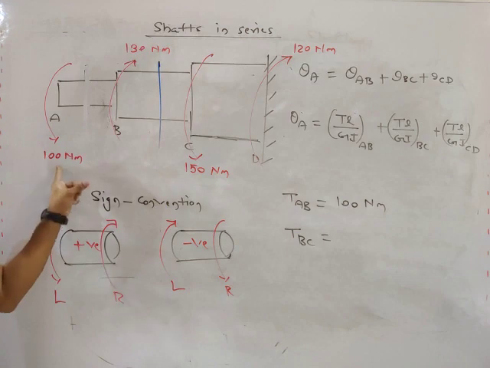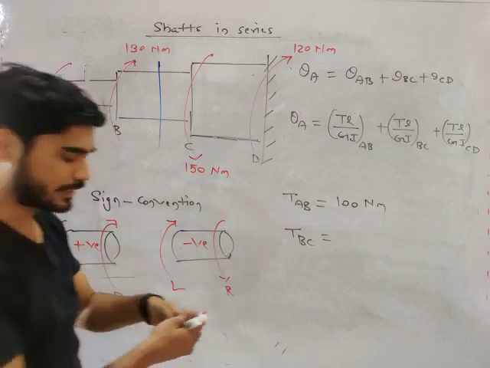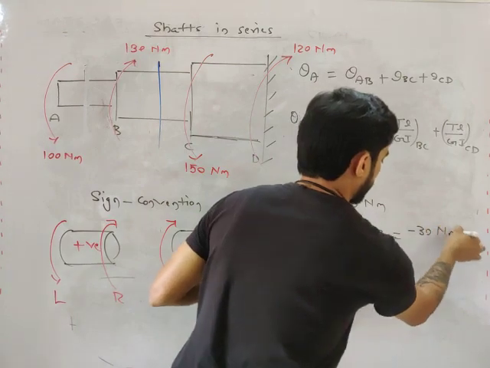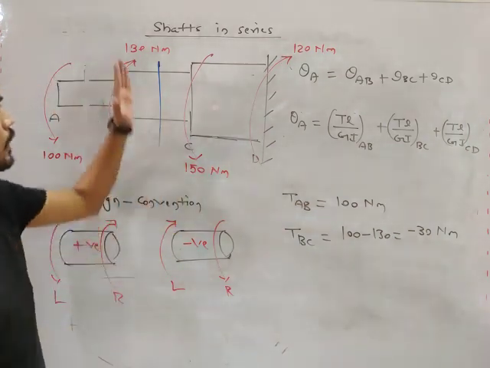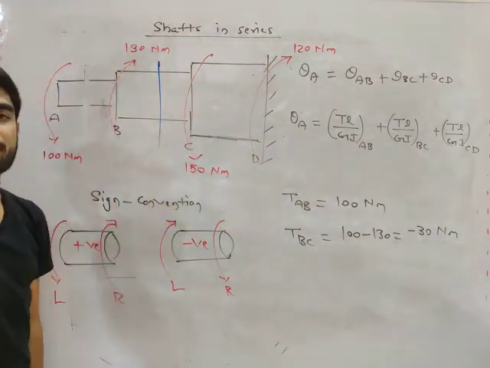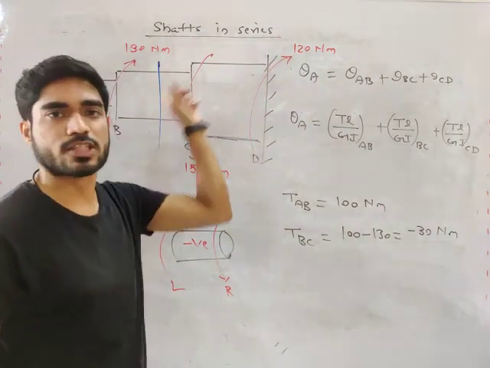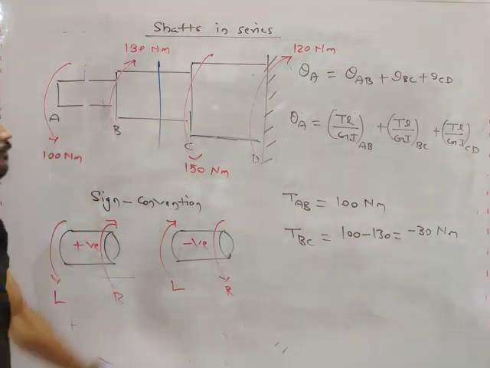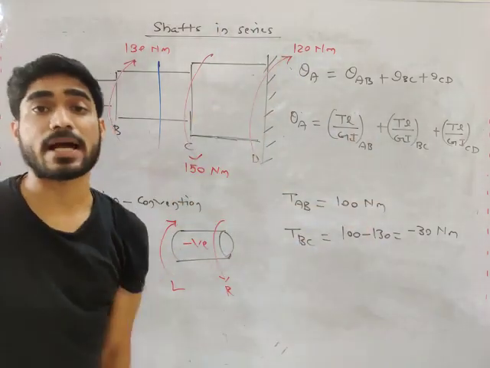Okay. So from left, what will you get? 100 positive, 130 negative. So from left it will be 100 minus 130, minus 30. Right? From right if you calculate, then you should get the same sign, minus 30. So from right, which one will you take positive? If this is positive from left, then the opposite of it is positive from right. So if 100 is positive from left, then 120 will be positive from right. So 120 minus 150, you will get minus 30.